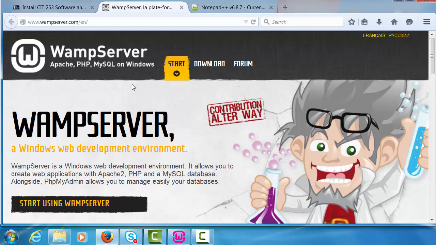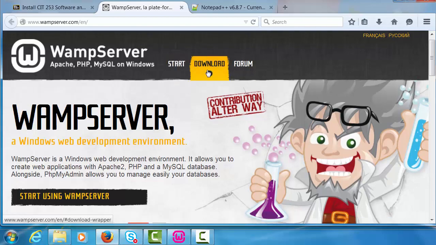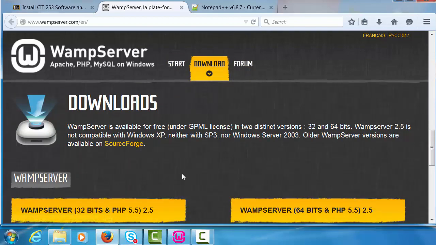To download the current version of WAMP, visit wampserver.com and click the download from the menu option at the top. Then you will choose the 32-bit or the 64-bit version of the WAMP server software. Just to note, even though I'm running a 64-bit version of Windows, I had to install the 32-bit version of WAMP because I received an error on 64-bit. So if you receive an error on one, try the other.